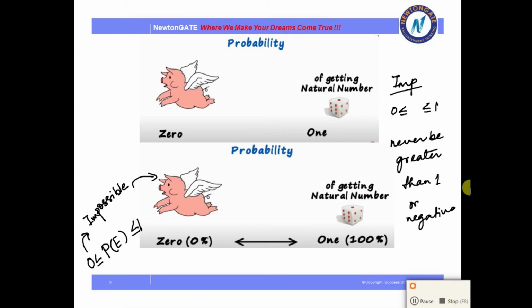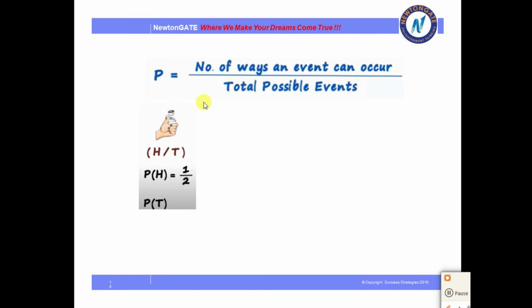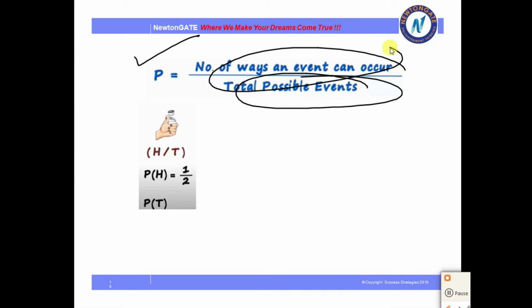All right. With that we come to the definition of probability, which is the number of ways an event can occur divided by the total possible events. This is the definition of probability, also known as empirical probability. Like here in the example I have taken, the tossing of a coin.